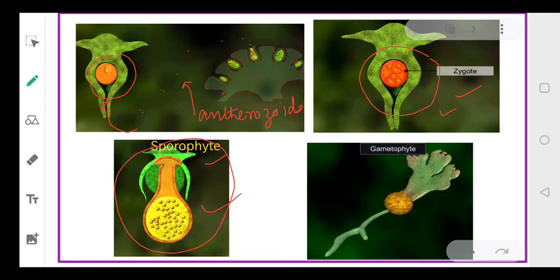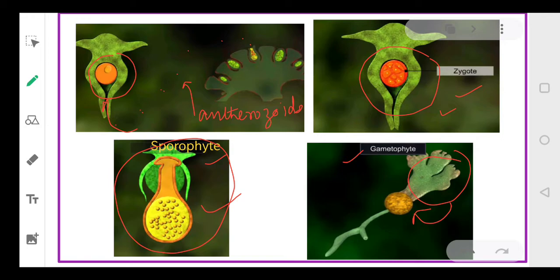And this sporophyte is not free living, and it is always attached to the photosynthetic gametophyte, which will give nourishment to the sporophyte for its growth.